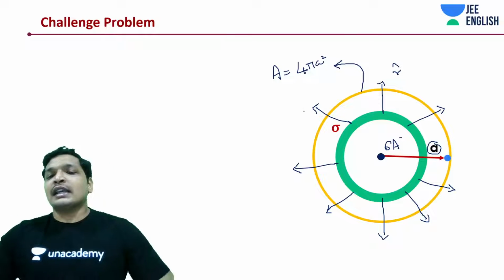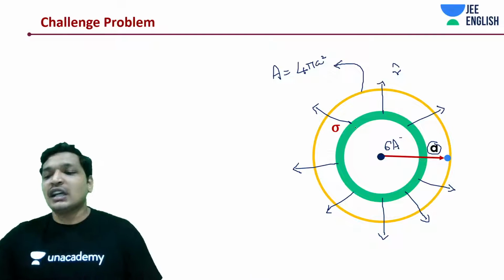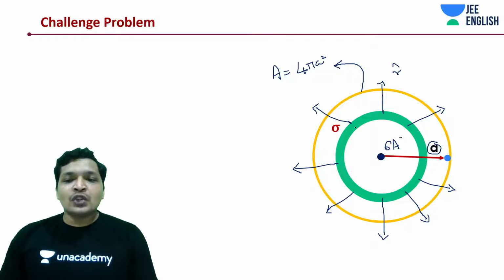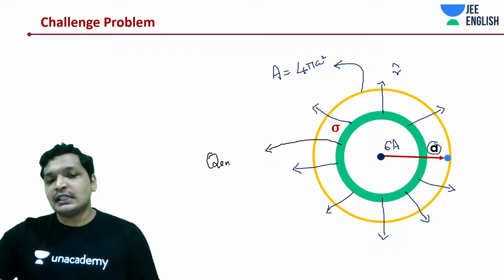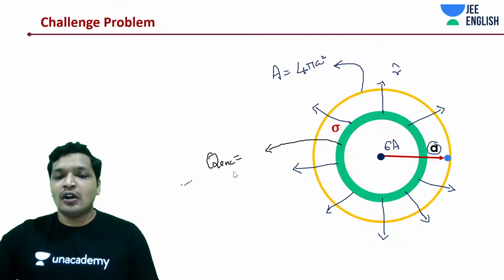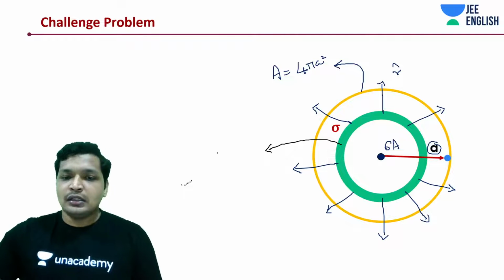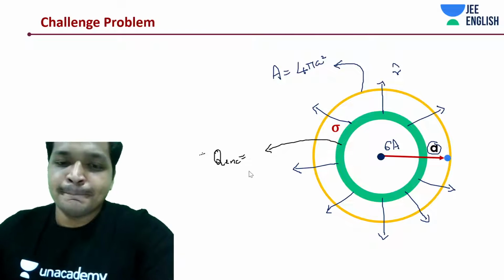So if this is area, then what is the other thing that we need to know? We need to know what is the charge enclosed. Charge enclosed in this case is going to be sigma into area of this shell.